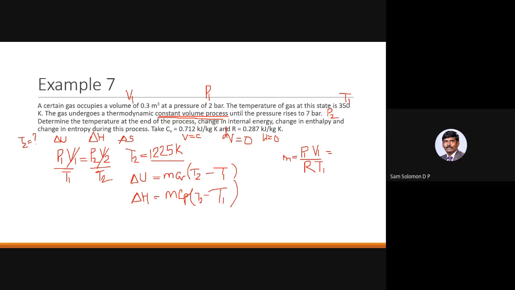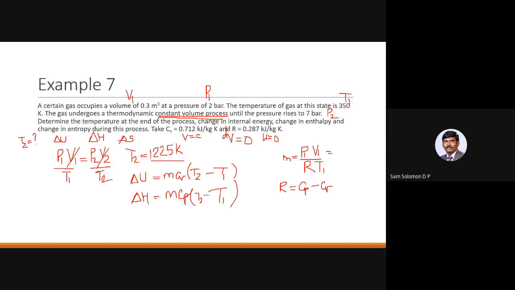How will you find out Cp? Is it possible to find out the value of Cp? You should know the relation R equal to Cp minus Cv. They have given you the value of R, they have given you the value of Cv. So Cp is R plus Cv. So R is 287, Cv is 712. So you'll be getting 999 for this particular case. So estimate the value of Cp, you know the value of mass, you know the value of temperature T2 and T1.